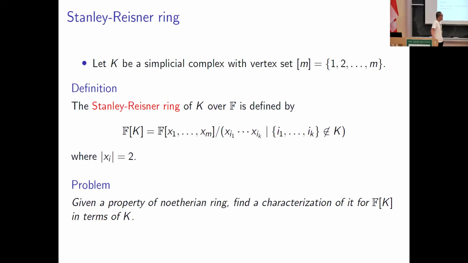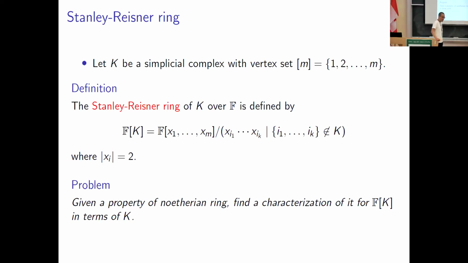The general problem about simplicial complexes I'm interested in is this. Given a property of a Noetherian ring, like golodness or Cohen-Macaulayness and some other things, find a characterization of it for the Stanley-Reisner ring of K in terms of the simplicial complex.